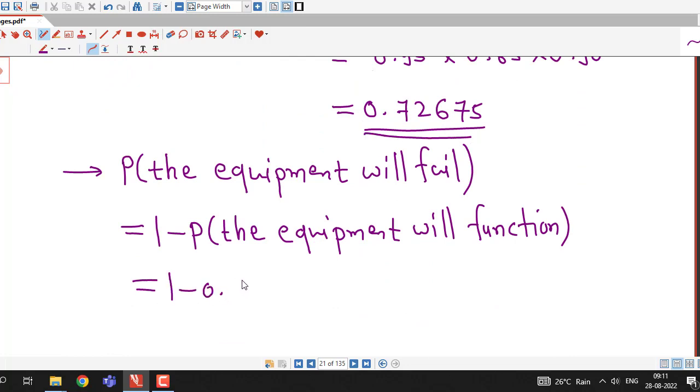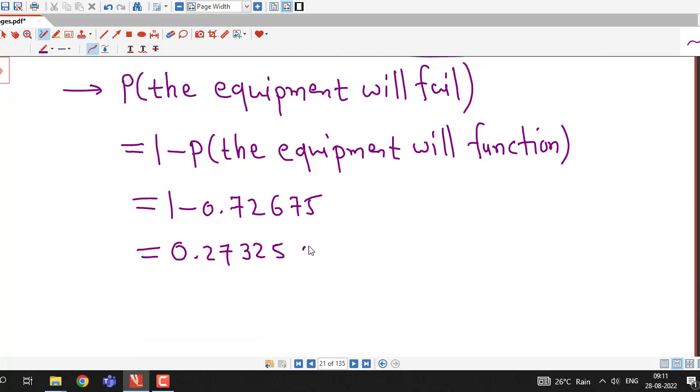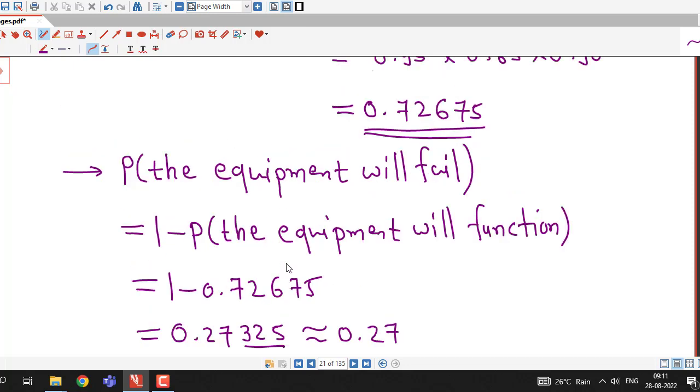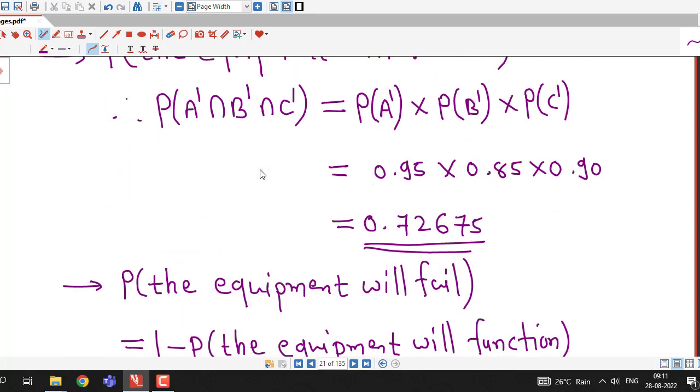So I will subtract this 0.72675 from 1, and I find that it is 0.27325 up to 5 decimal places, or we can round off up to 2 decimal places also, it is 0.27. So this is the way we can find the solution for this type of problems.